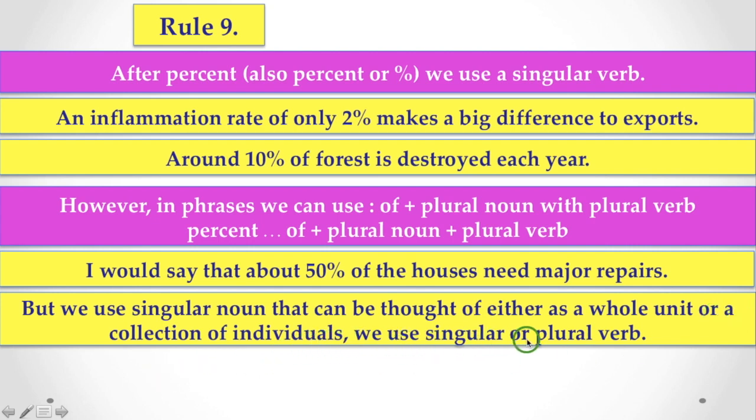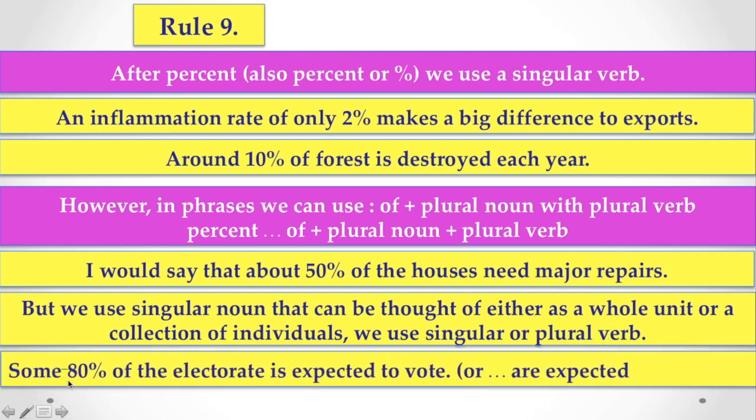We use a singular or plural verb as well. Let's see the example. Some 80% of the electorate is expected to vote. Here we can use are expected or is expected. Both are correct because here the singular noun can be thought of either as a whole unit, that is the electorate considered as a whole unit, or as a collection of individuals.